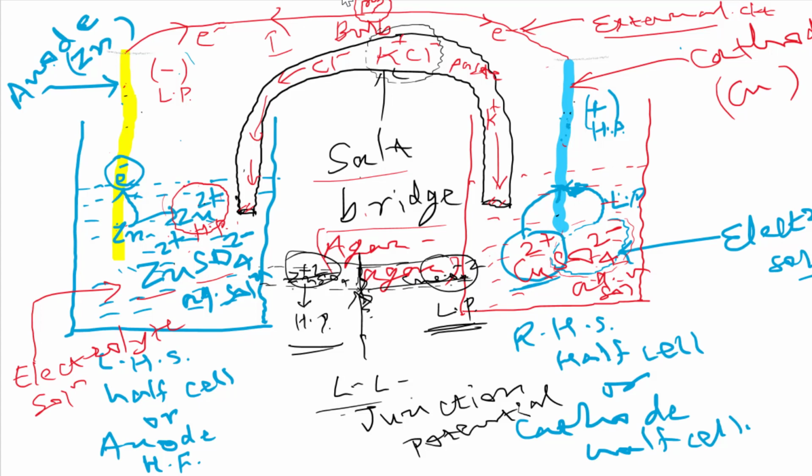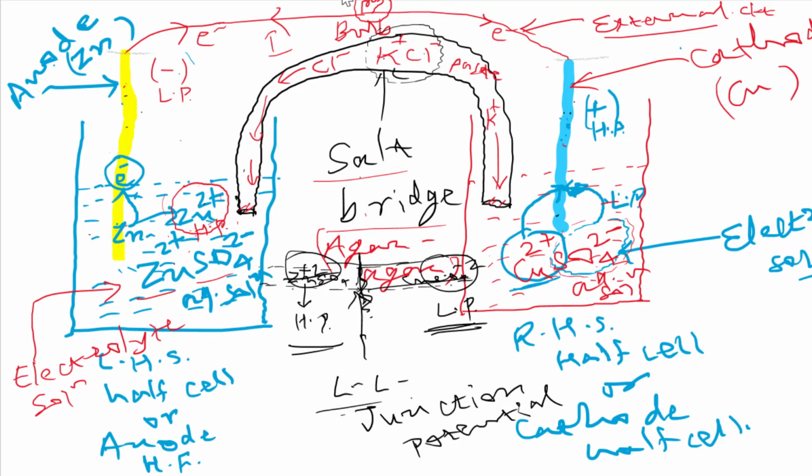And some more points are there for this electrolyte which is used in the salt bridge. The salt we are using here should have some parameters. So what are the parameters? Do remember, these two ions K plus and Cl minus should not interact in the cell reaction. You got it?